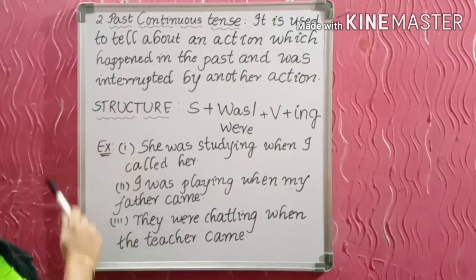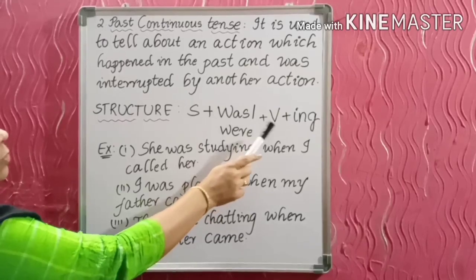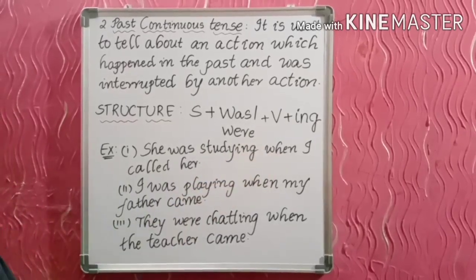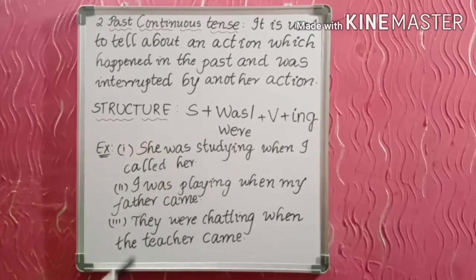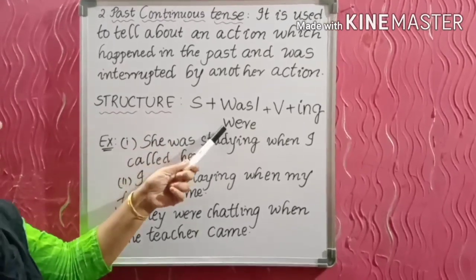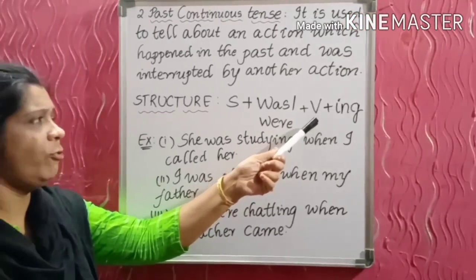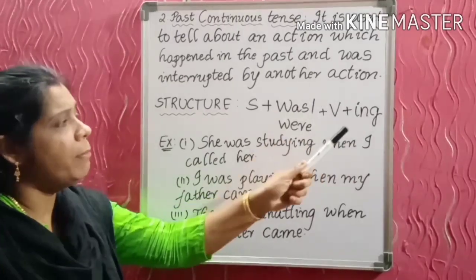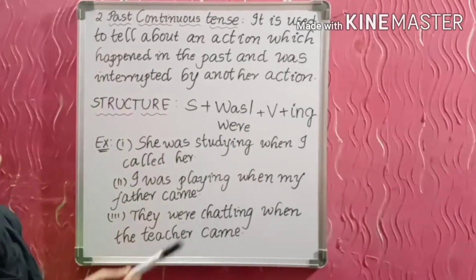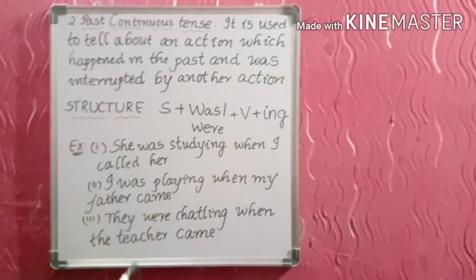Let's see the structure of the past continuous tense. Subject plus was or were plus verb plus ing. Just notice the difference here. Was is used for singular forms and were is used for plural forms. The verb is used in the V1 form, the basic form, to which ing is added. Remember that in all continuous forms, the verb will be in the ing form. So let's see some examples here.